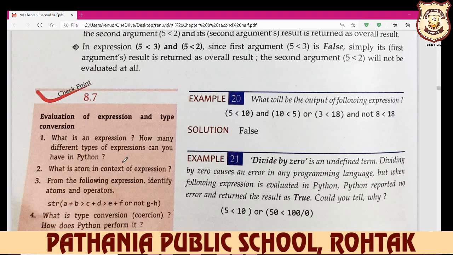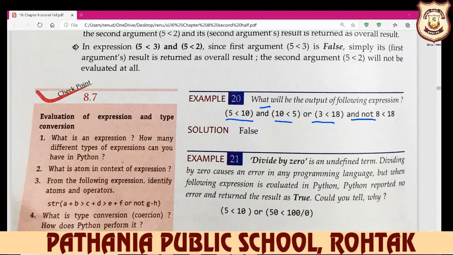Here you can see one example: 5 less than 10, 10 less than 5, or 3 less than 18 and not 8 less than 18. So what is the answer of this? False. Why? Because 5 less than 10, yes, but 10 less than 5, no. So the answer is false.